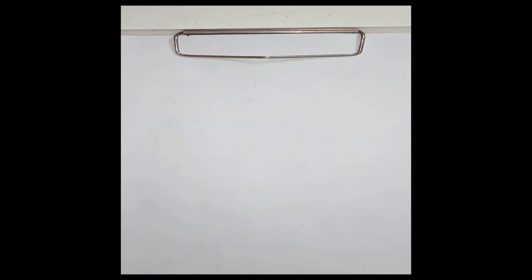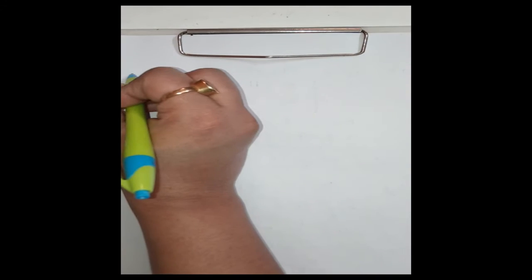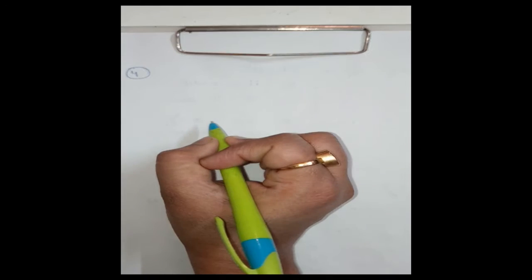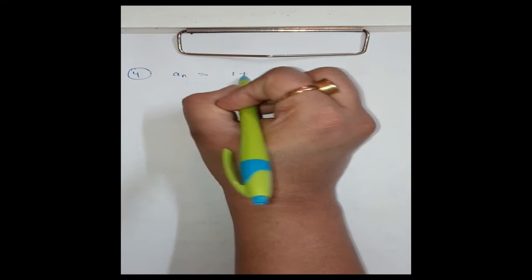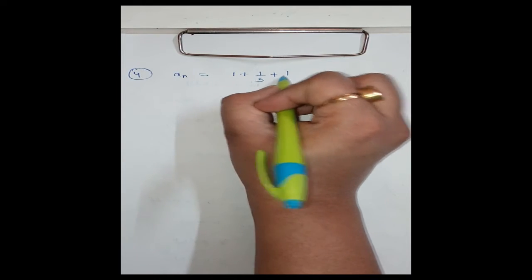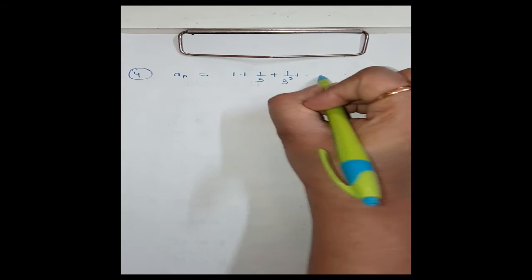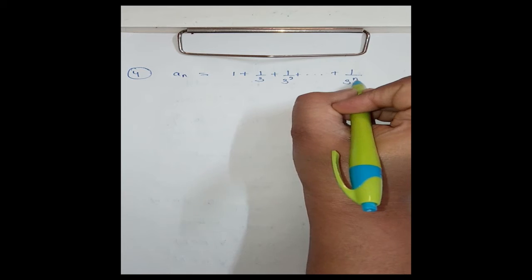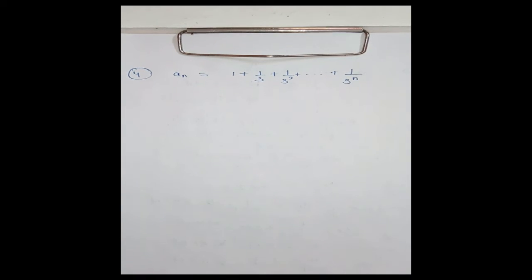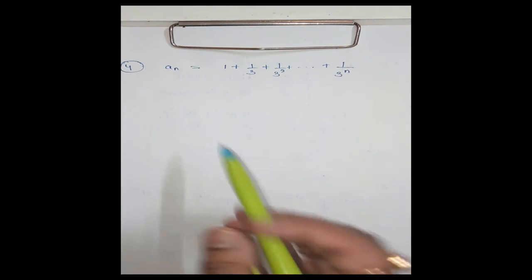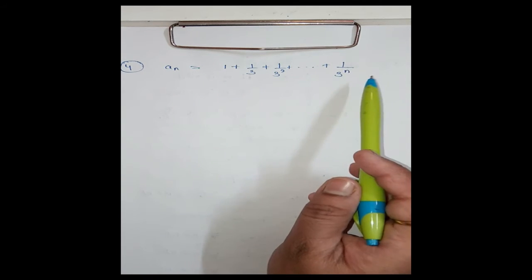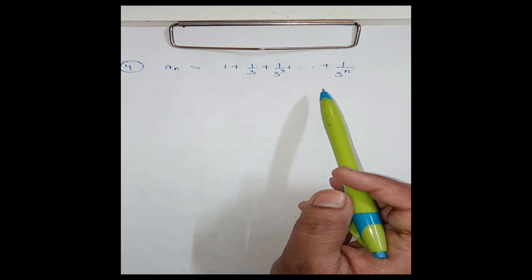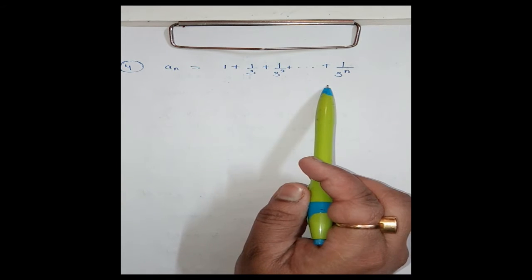Fourth, let a_n be 1 plus 1 by 3 plus 1 by 3 square up to 1 upon 3 power n. Let us come to this sequence where the nth term is defined like this: 1 plus 1 by 3 plus 1 upon 3 square up to 1 upon 3 power n. Now clearly this is a geometric progression.